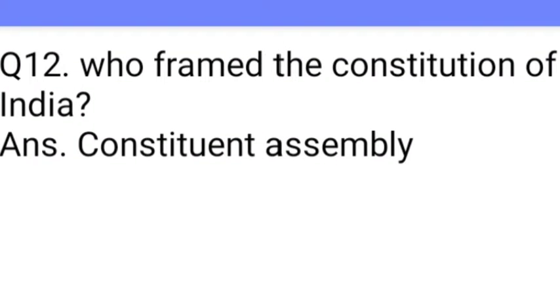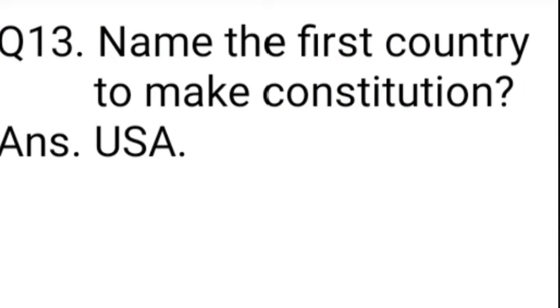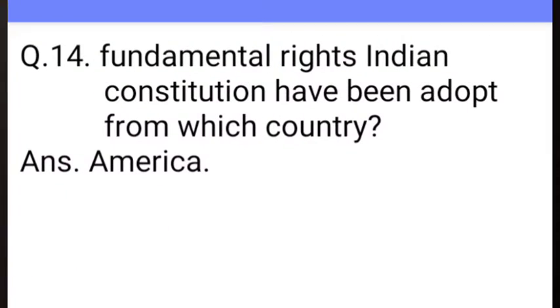Who framed the Constitution of India? Answer is Constituent Assembly. Question number 13. Name the first country to make a Constitution. Answer is USA. Question number 14. Fundamental rights in the Indian Constitution have been adopted from which country? Answer is America. Question number 15.